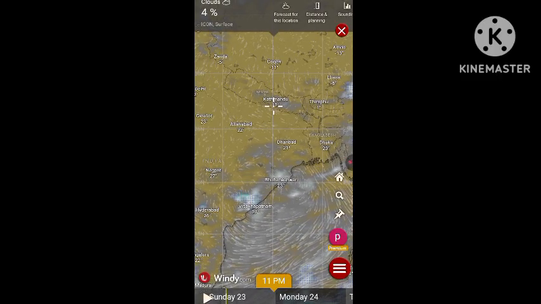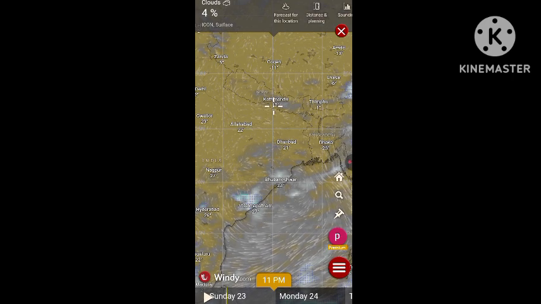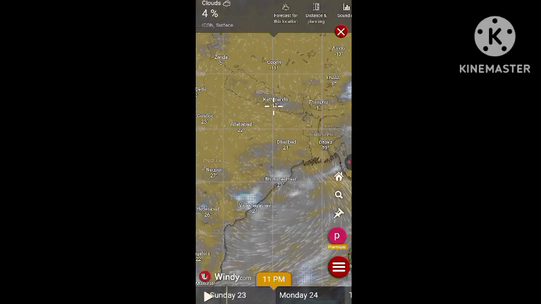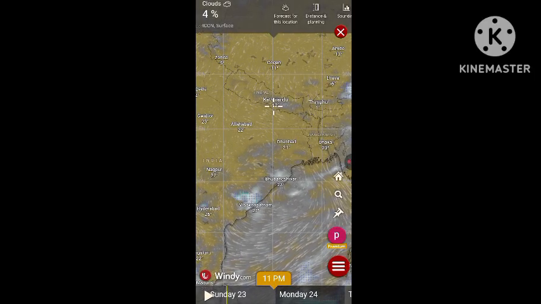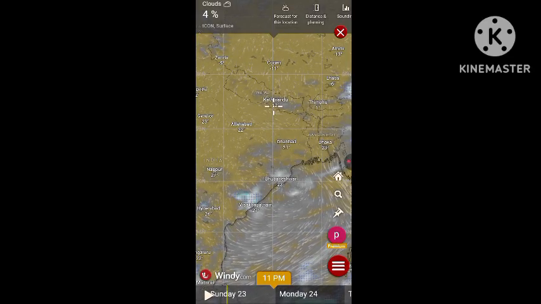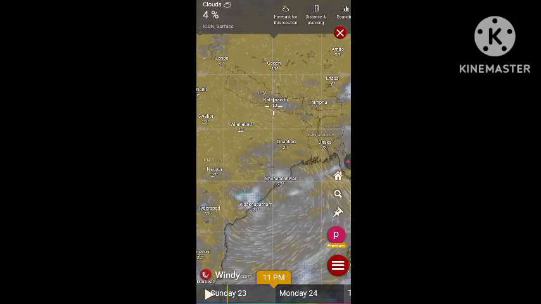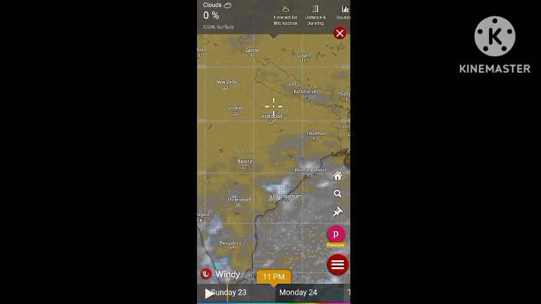Overall, I would say there are possibilities of thunderstorm activity over Jharkhand, West Bengal, and North Odisha in general, but I am restricting myself from mentioning any particular location, because it may not be very accurate given the uncertainty among models. So this is what we can expect for this evening.